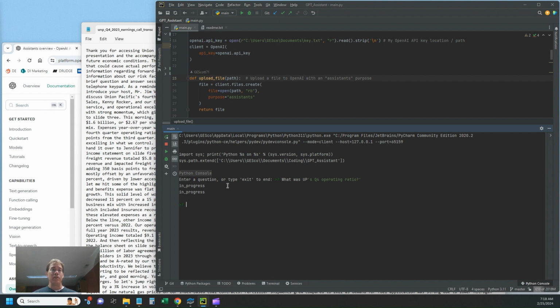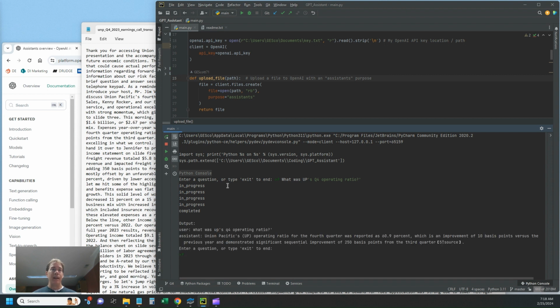It's going to tell us that it's working on it, in progress. There we've got completion, and here's the output. It restates the question to me, and then the assistant tells us that UP's operating ratio was 60.9% along with a little bit of commentary. So that'd be pretty easy to glance at the earnings release and figure that out also.